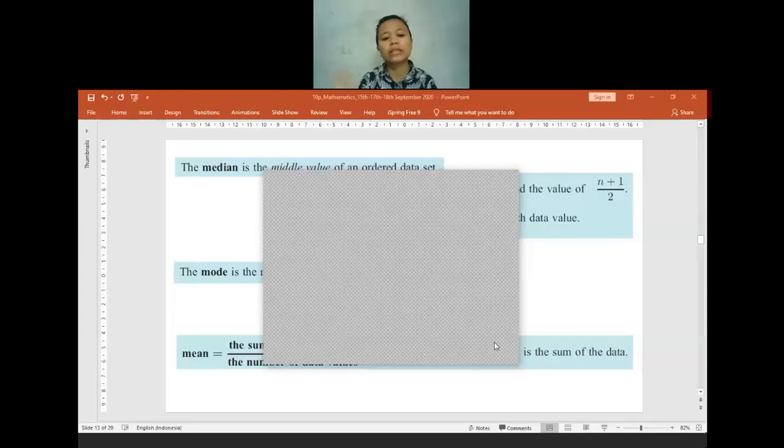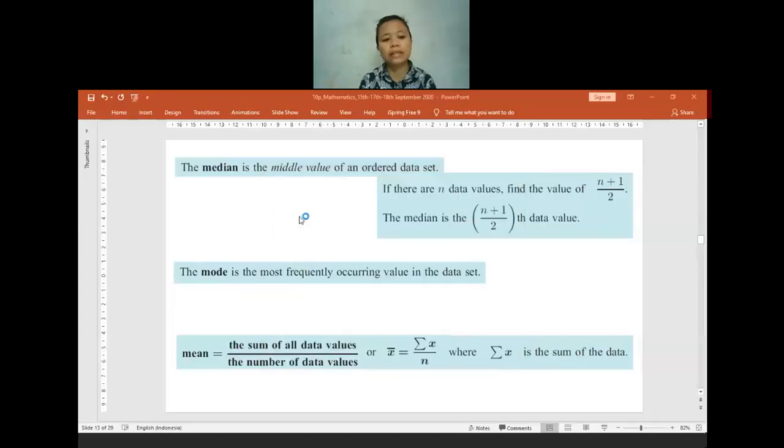To discuss again about the mean, median, and also the mode. I think we already know what mean, median, and mode are. We are going to study about this. Median is the middle value.